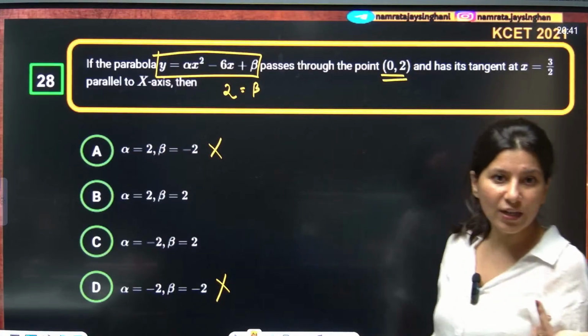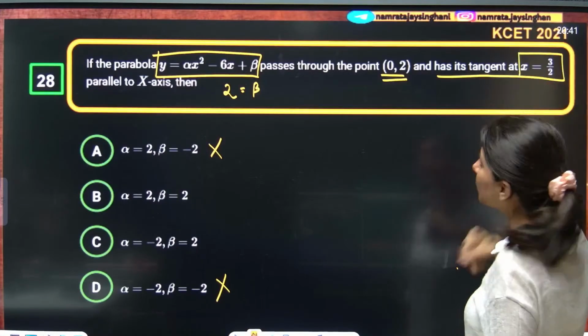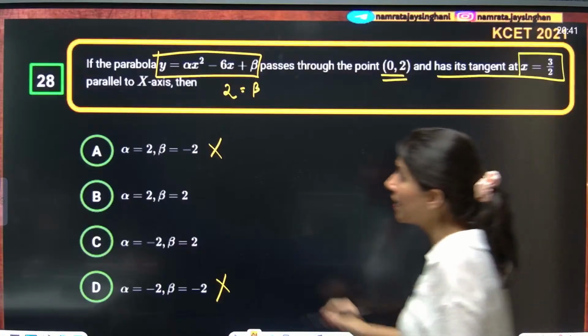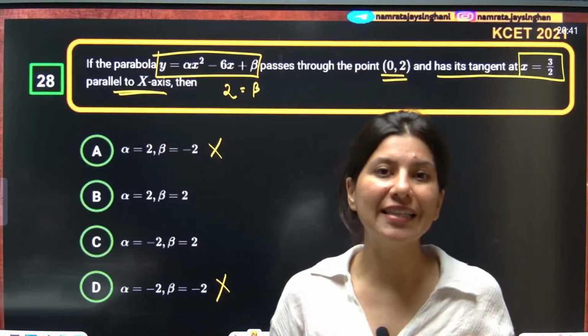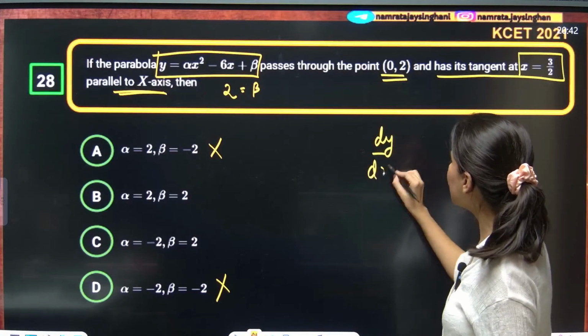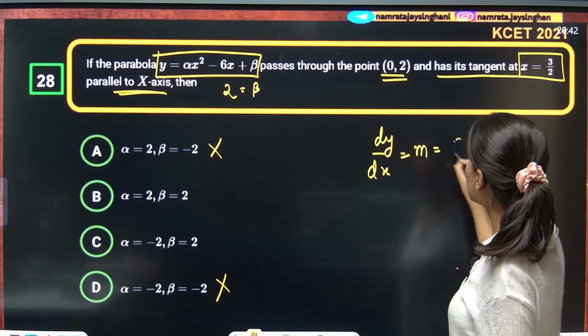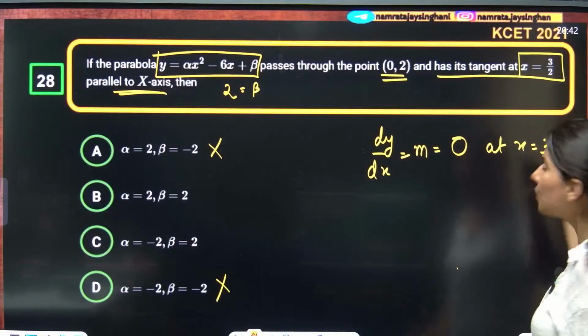Now we need to know the value of alpha. So where do we get it? The curve has its tangent at x equals 3 by 2 parallel to the x-axis. What is the slope of a line which is parallel to the x-axis? dy by dx is nothing but the slope of that line, which is going to be 0 at x equals 3 by 2. That is what they are giving.